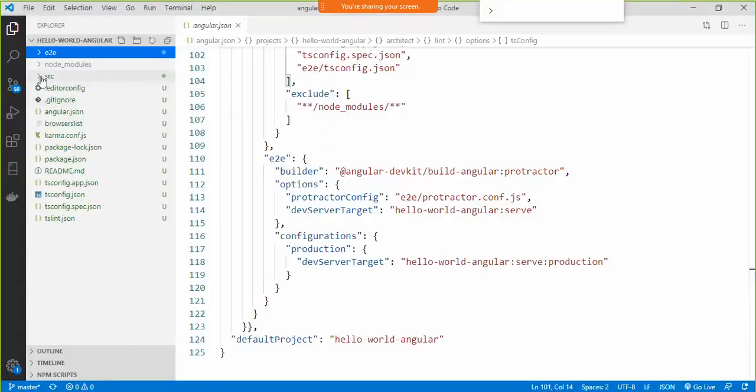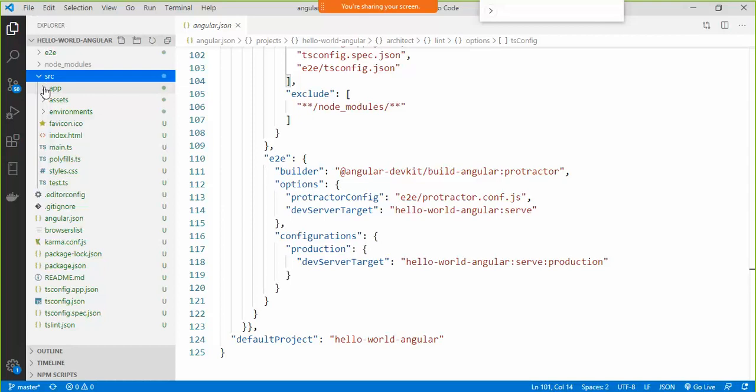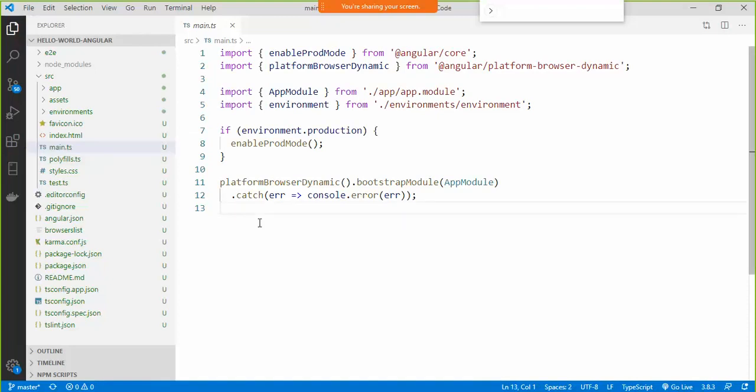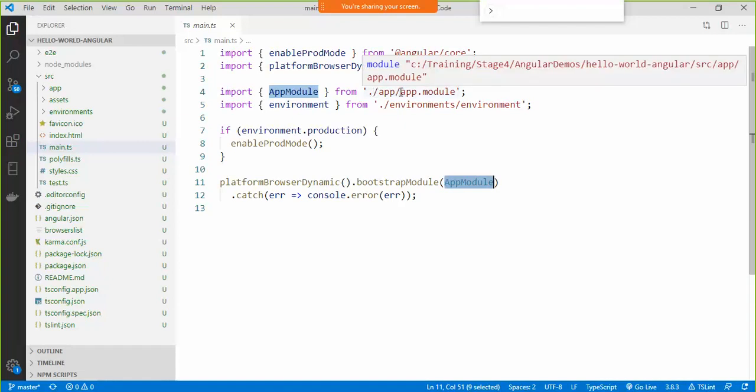So if I go to this source folder, if I expand this folder, I can see over here there is a file called main.ts. This main.ts is the file which is responsible for bootstrapping my application. If you see over here, when my Angular application starts, it is going to load up one module called AppModule. Take a look at this AppModule. It's going to load. AppModule is present inside this particular file, app.module file. So in the app folder, the app.module file contains a module called AppModule.